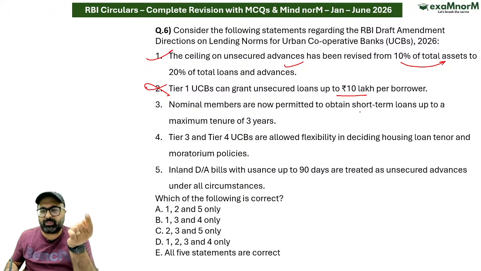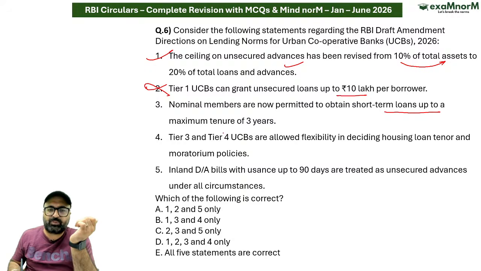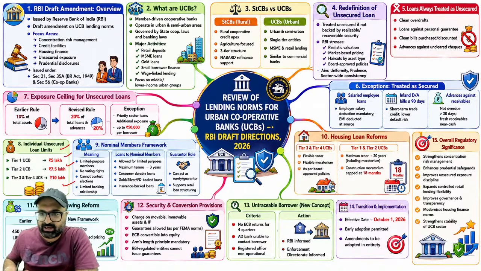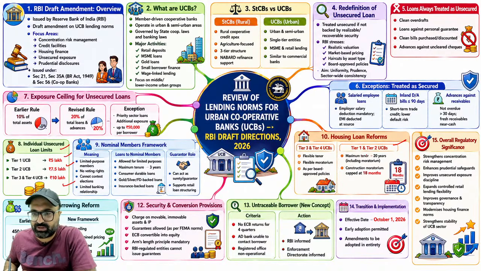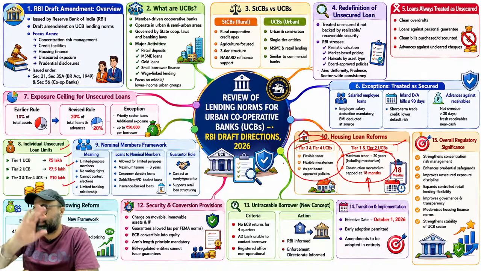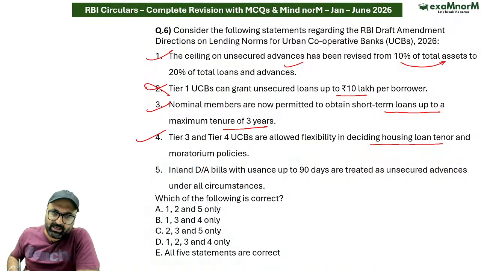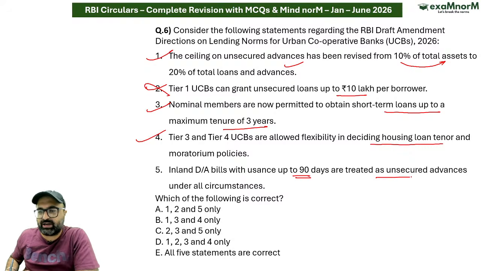Nominal members are now permitted to obtain short-term loans up to a maximum tenure of 3 years. This is correct. Tier 3 and tier 4 are allowed flexibility in deciding housing loan tenure and moratorium policies. This is correct. अगर आप देखो tier 1 और tier 2 banks जो हैं, maximum tenure of housing loan is 20 years and moratorium is 18 months, but tier 3 and tier 4 banks are allowed to decide independently. उनके ऊपर कोई fixed condition नहीं है. This is correct. Inland bills with usance up to 90 days are treated as unsecured advances under all circumstances.